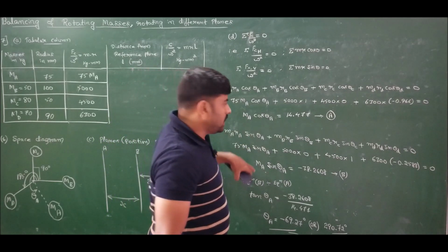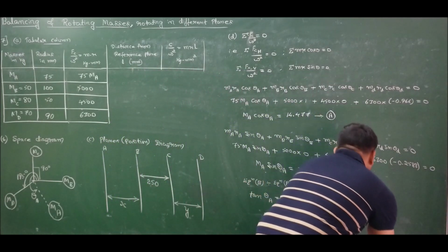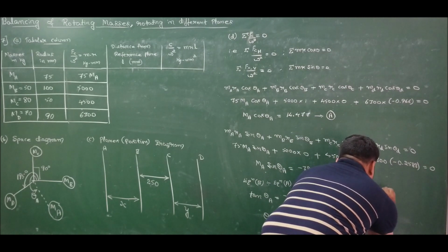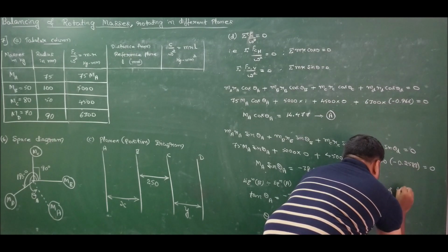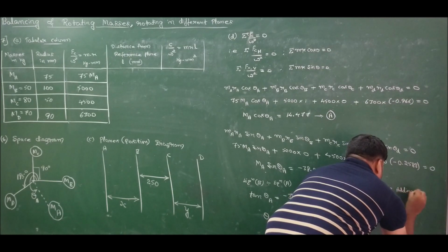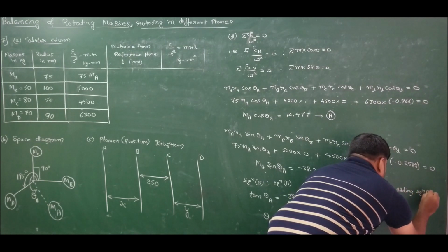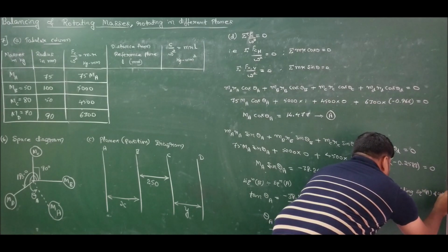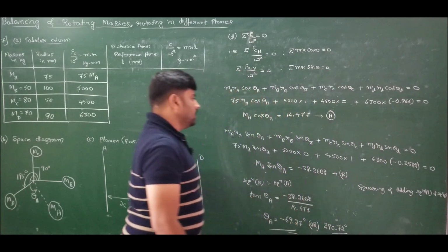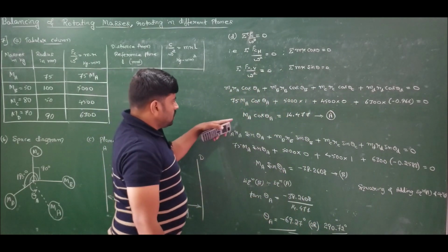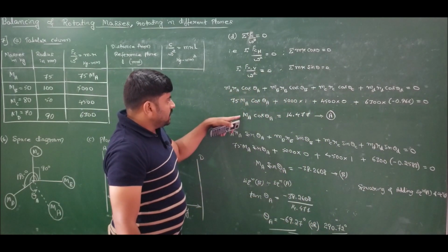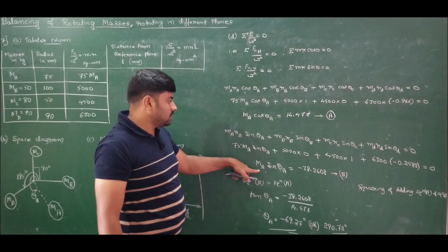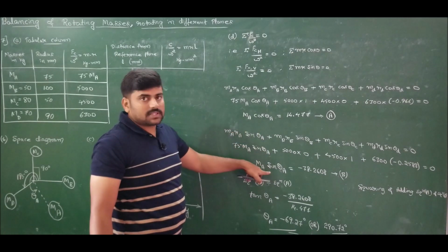To find the magnitude of MA, square and add equation A and B. If I square and add, it is MA square cos square theta A plus MA square sin square theta A. Taking MA square common, sin square theta plus cos square theta is unity.